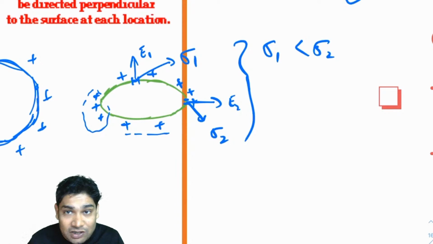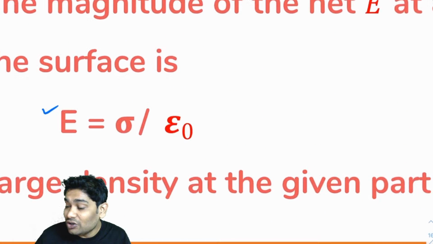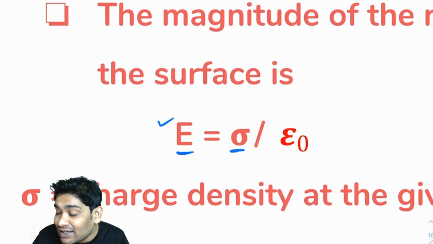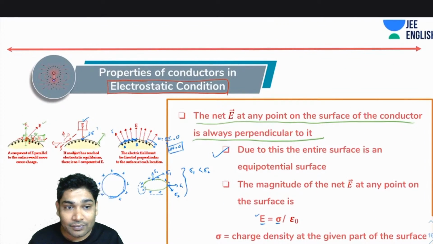Alright. But as of now, what I wanted to tell you is that if you want to calculate E1, then you substitute sigma 1. If you want to calculate E2, then you take the value of sigma 2. So wherever you want to find the field in the conductor, take the charge density of that point. Okay. So let's move ahead.